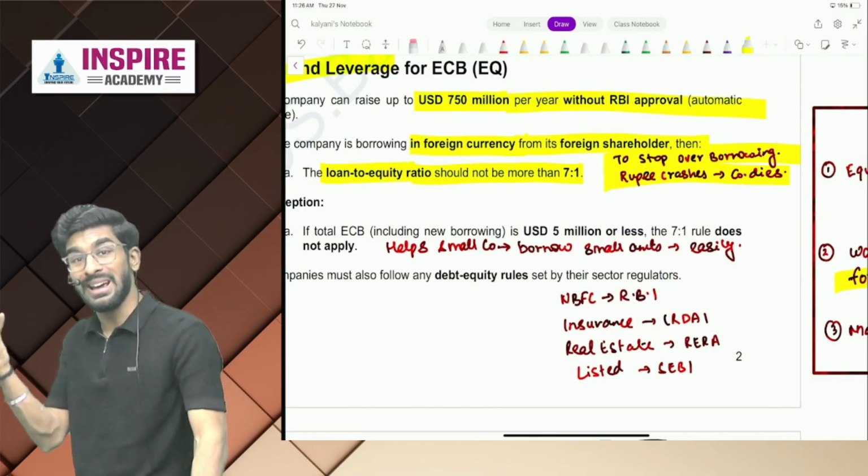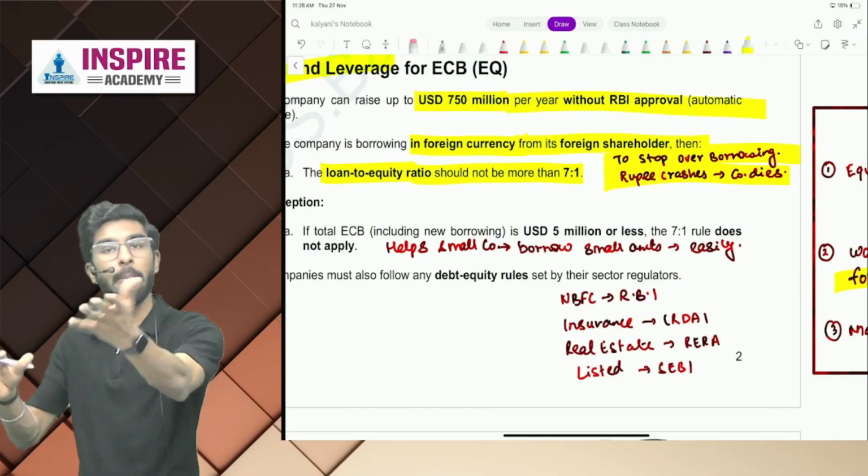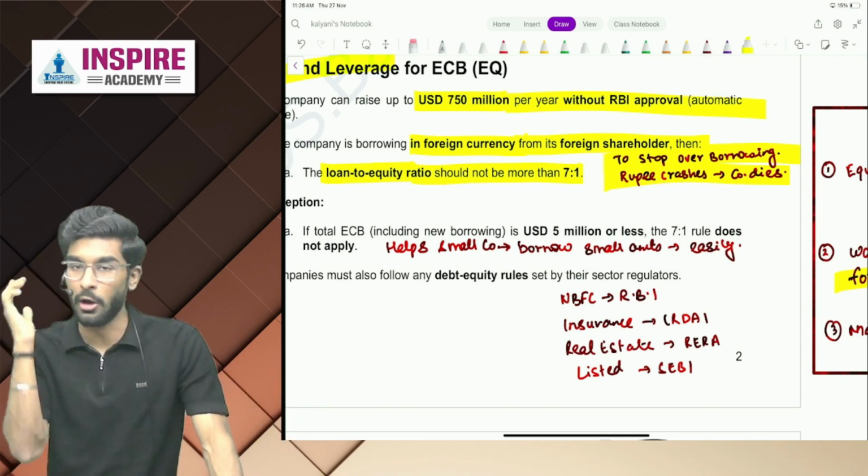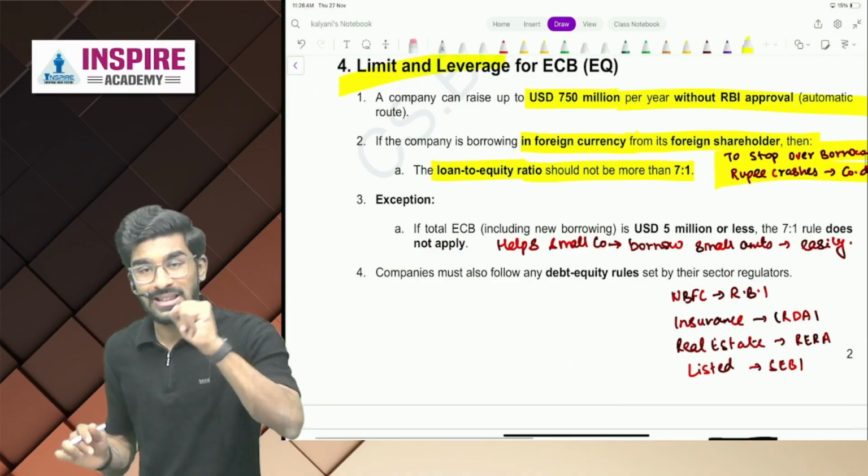The reason is to stop over-borrowing. The moment the rupee crashes, that's it. That company will not be able to pay off the debt. In the end, India will lose its economy. Yes or no? Now, exception.